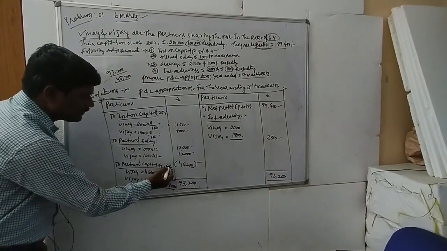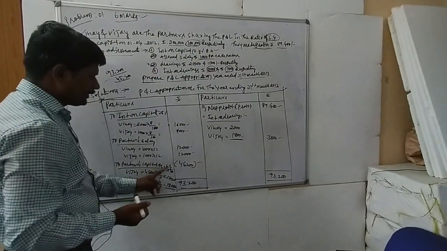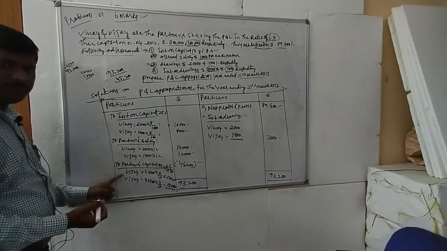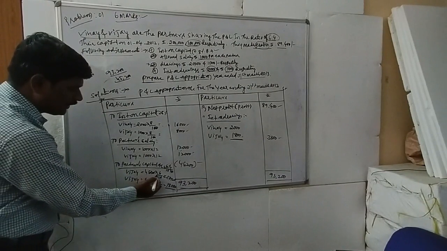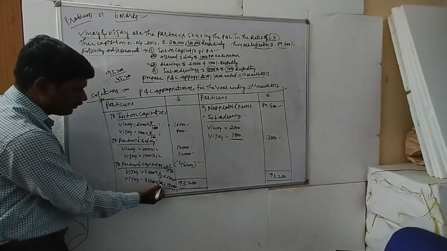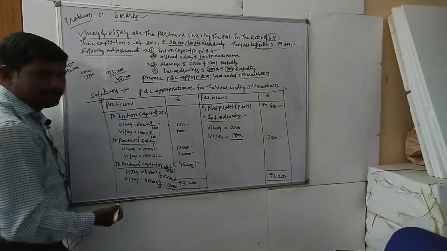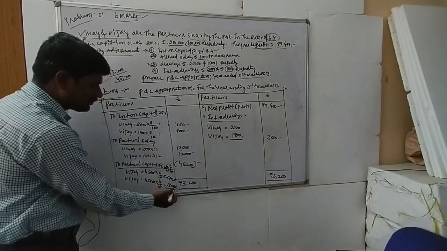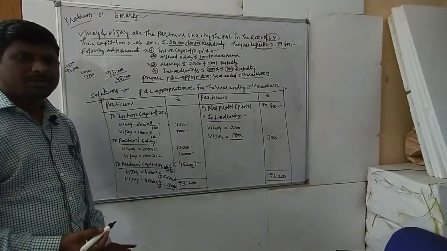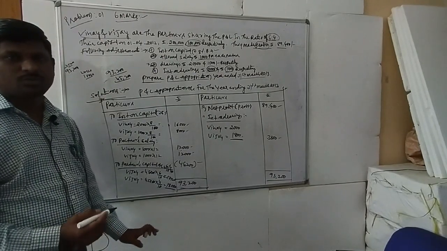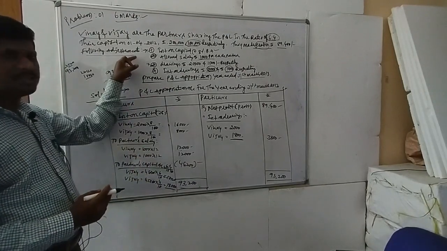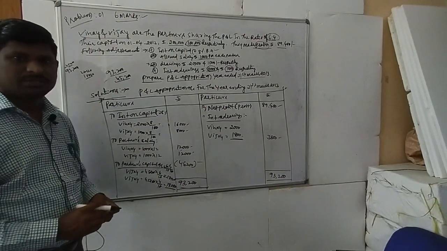The ratio is the old ratio, 6:4. You see in the problem, 6:4 means 6 plus 4 is 10, so 6 by 10 and 4 by 10 are applicable for transferring the profit to the partners. So for Vinay, 45,200 into 6 by 10 is 27,120, and for Vijay, 45,200 into 4 by 10 is 18,080. The total, 27,120 plus 18,080, is 45,200, distributed to the partners. This is very important; the profit and loss appropriation account problem is asked in the annual examination, and it depends on the adjustments. Thank you very much.